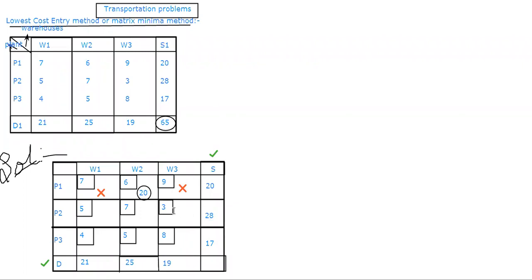I am thinking to adjust in the 3. But can I adjust the total 28, or do I have to check even vertical? I said no. When I am checking a vertical, how much is the quantity I have? Demand is only how much? 19. So I said only the least can be adjusted. So among the 19 and 28, which one is the least one?